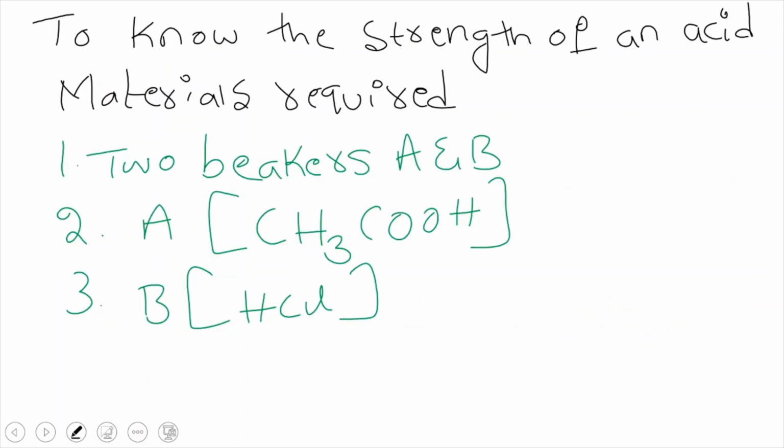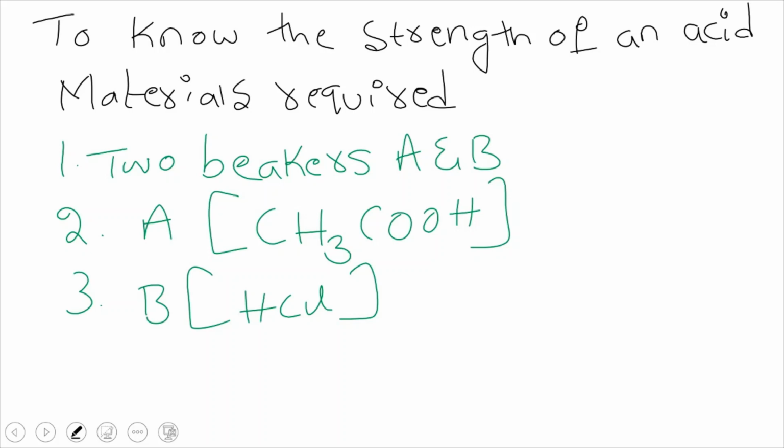Right. And here is one more activity to know the strength of acids. Like we have strong acids, weak acids, strong bases, weak bases. To do this activity, we need two beakers, A and B. Beaker A contains acetic acid and beaker B contains hydrochloric acid.